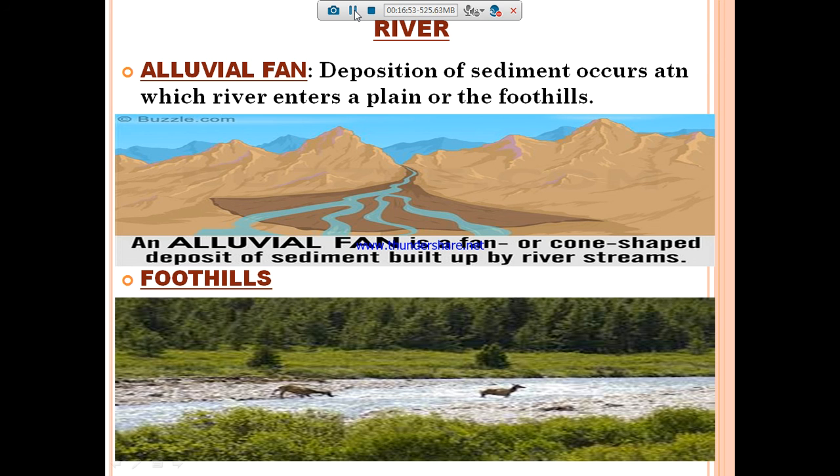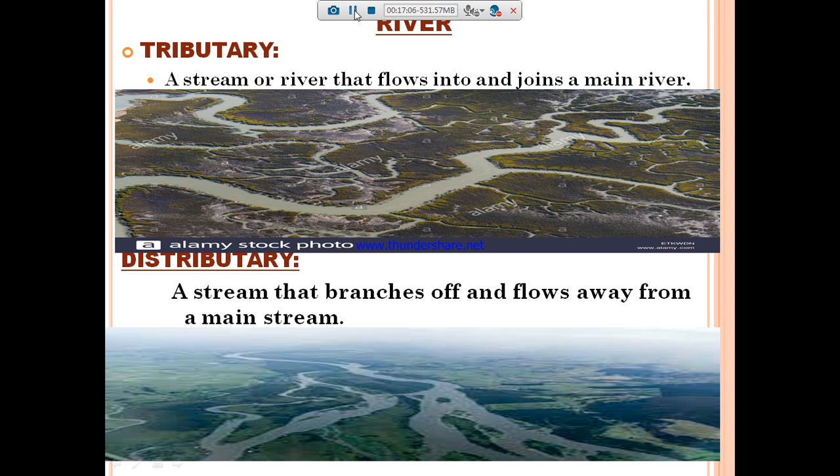The shape will be a cone shape, a deposition of sediment built up by the river streams. So what is meant by distributary? A stream of a river that flows into and joins a main river is called the tributary. And a stream that branches off and flows away from a main stream is called the distributary.